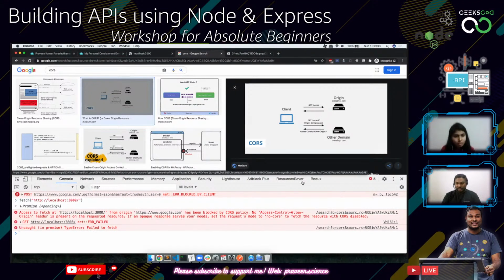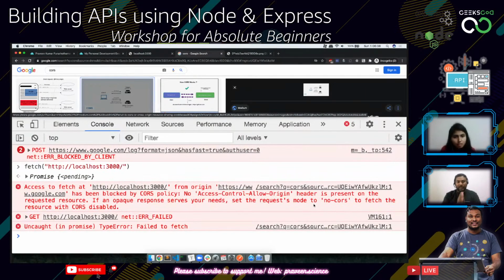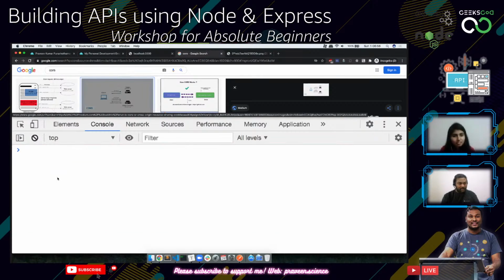So what do you see here? This is the best example of how Chrome has protected you from accessing something. Say, for example, let's say google.com is a malicious domain. I'm sorry, Google, don't look at me that way. Anyway, Google looks at my activities, right? We know everything. Google knows everything.